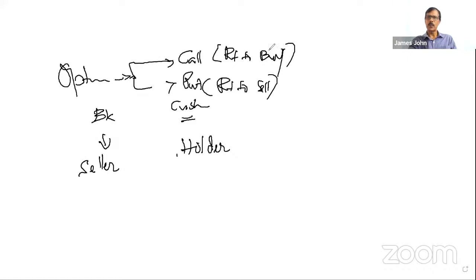If this concept is clear, I will proceed further. That is the difference between these two. Now, there are 3 types of option: one is ATM, another is ITM, another is OTM. This concept you have to be very, very clear about. ATM is at the money option, ITM is in the money option, and OTM is out of the money option.